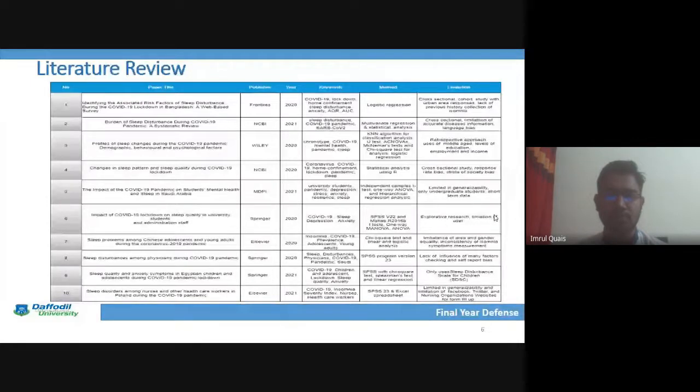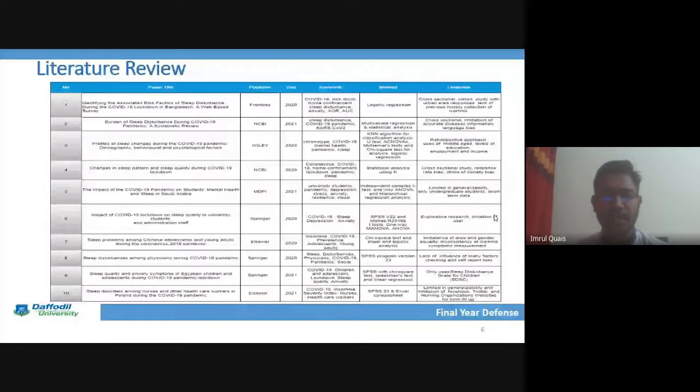I have also seen that most of the papers have used logistic regression, and along with logistic regression, some papers have used the KNN algorithm and different types of statistical analysis using SPSS, and one paper has used statistical analysis with R software. And if we look at the limitations, we will find that most of the papers